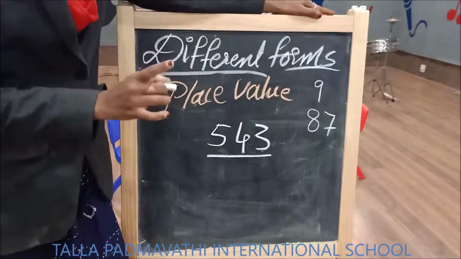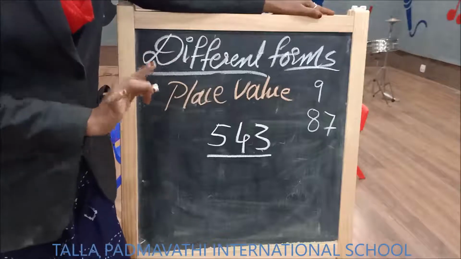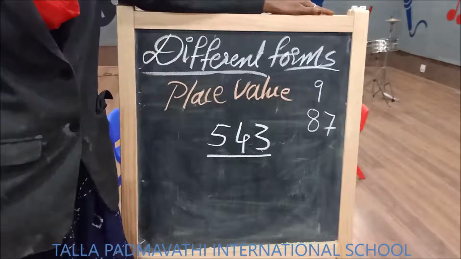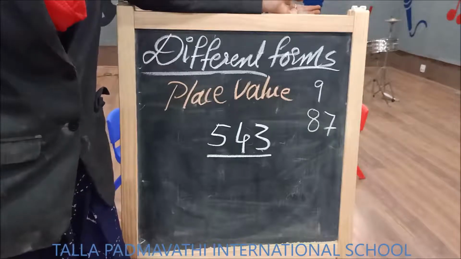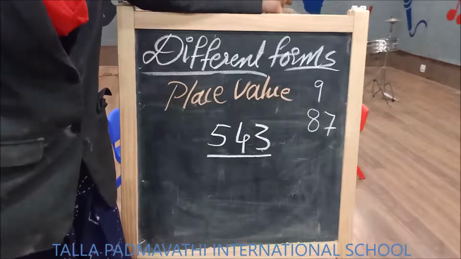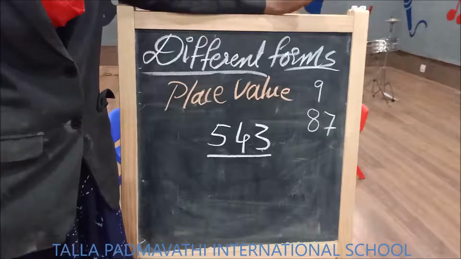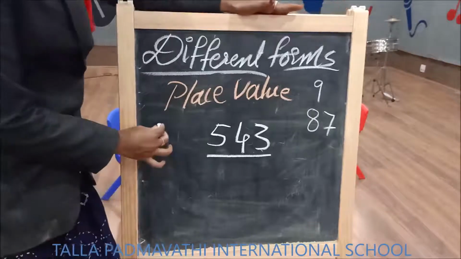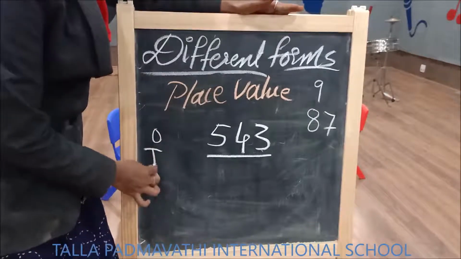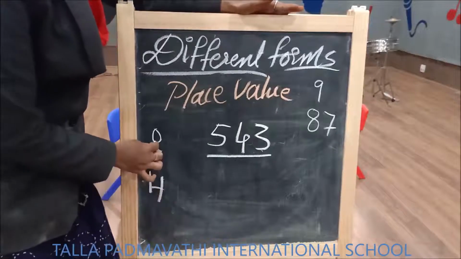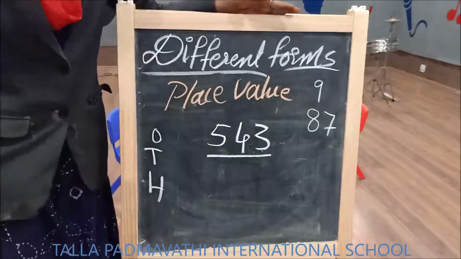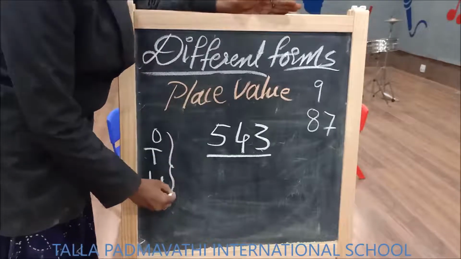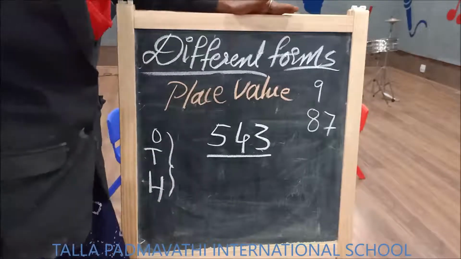A number is always read by using its place values, children. What were the place values we recalled before this session? Ones, tens, hundreds. Here I am denoting ones with O, tens with T and hundreds with H. So these three are useful to read the number.